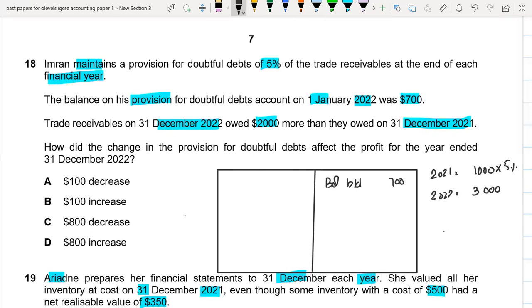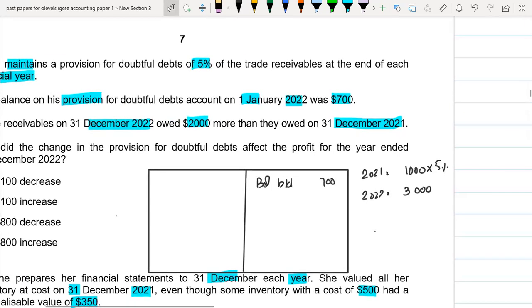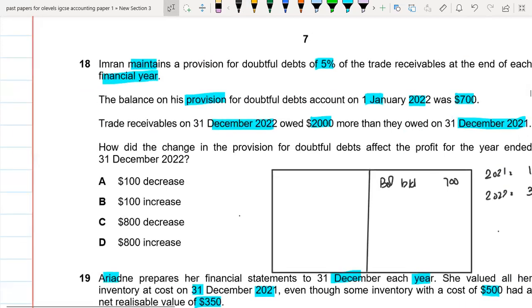So for 2021, our provision is $50. And if you again charge 5% on 2022 trade receivable, so 3000 multiplied by 5 divided by 100, this is 150. So basically, your provision has increased by $100. So B option is the right option.